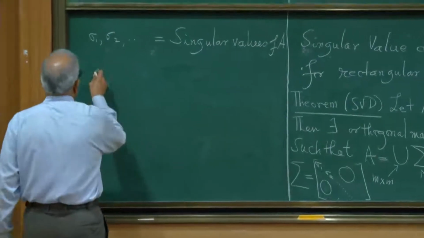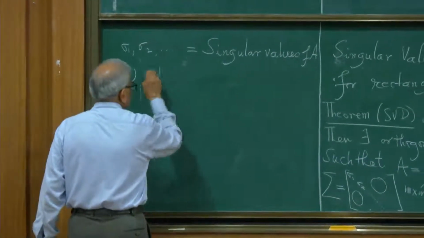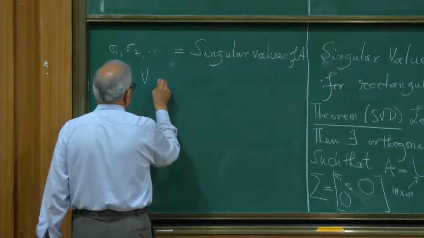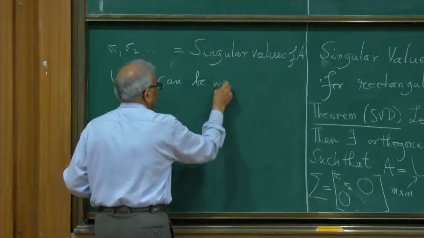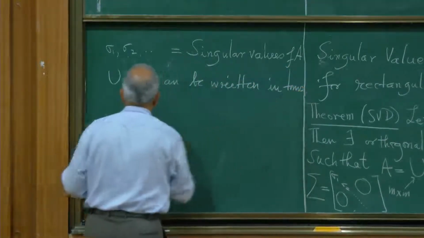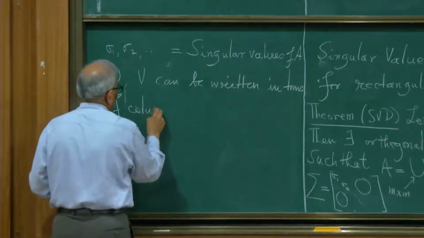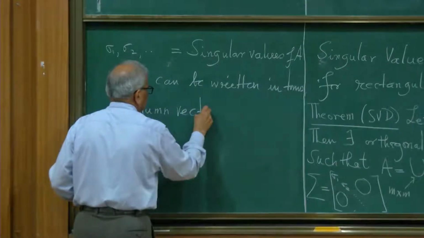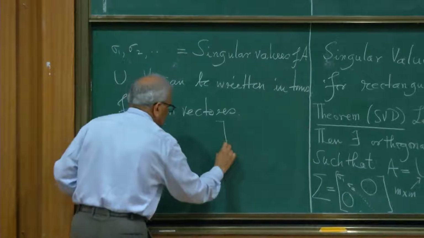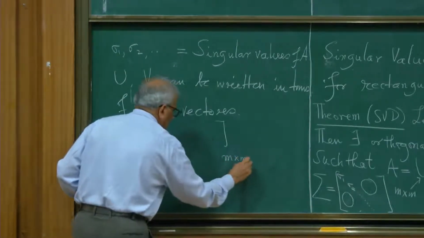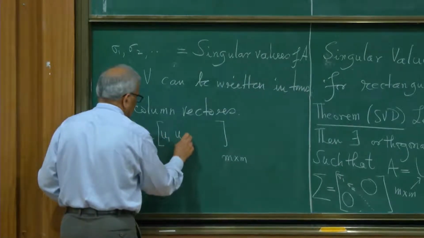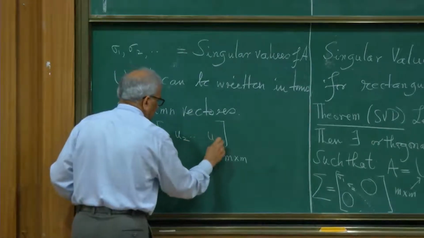and the matrices U and V, these are orthogonal matrices, and they can be written in terms of column vectors. So U is an m by m orthogonal matrix. So we write the column vectors U1, U2, Um.